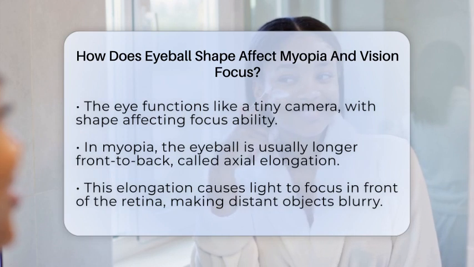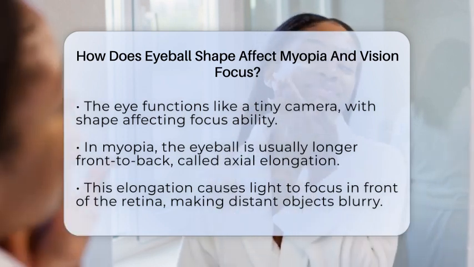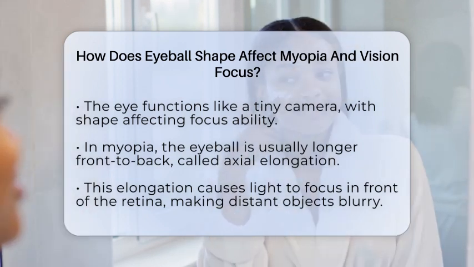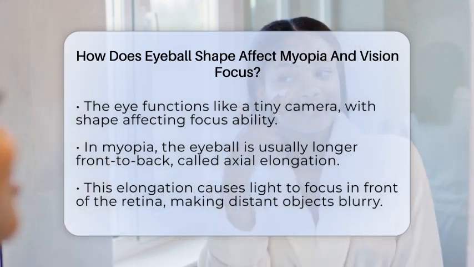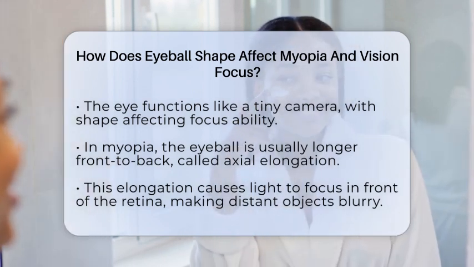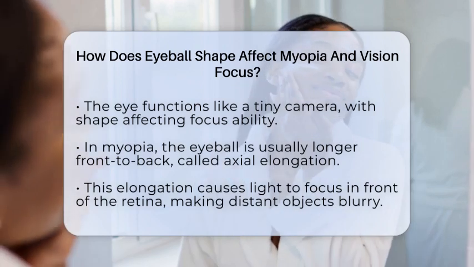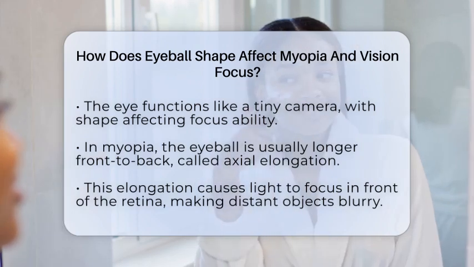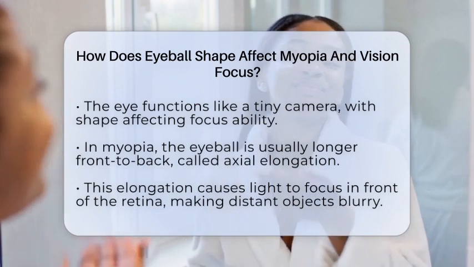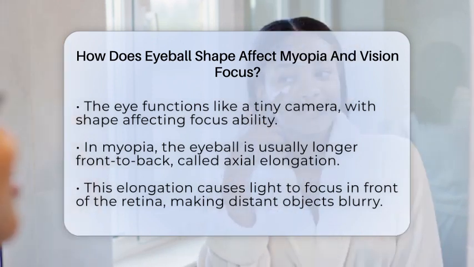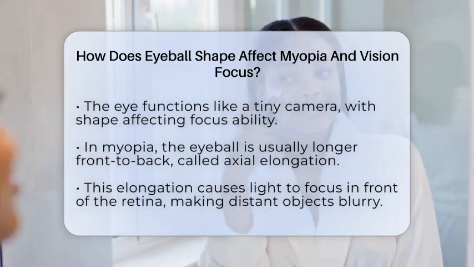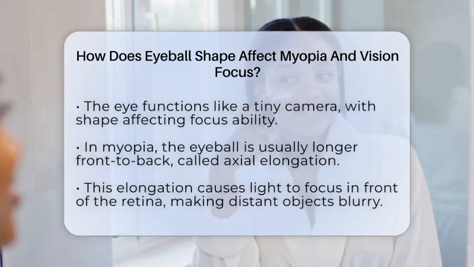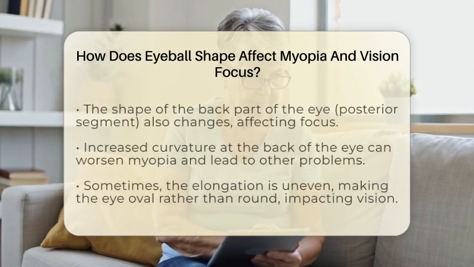When your eye is perfectly shaped, it's roughly spherical, allowing light to focus directly on the retina, the light-sensitive layer at the back of your eye. But in myopia, the eye is usually longer from front to back, a condition known as axial elongation. This elongation causes incoming light to focus in front of the retina instead of directly on it. As a result, distant objects appear blurry because the image is not sharply focused.